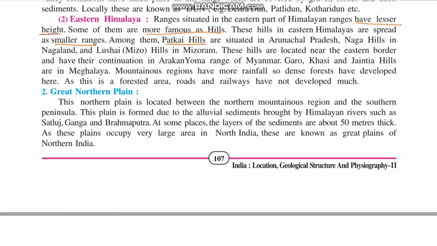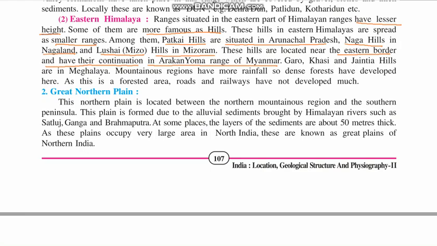Among them, the Patkai Hills are situated in Arunachal Pradesh. Remember this. The Naga Hills are situated in Nagaland, and the Lushai, that is the Mizo Hills, are situated in Mizoram. These hills are located near the eastern border and are a continuation of the Arakan Yoma ranges of Myanmar. They are very near to Myanmar, and some of them extend into the Arakan Yoma ranges in Myanmar.